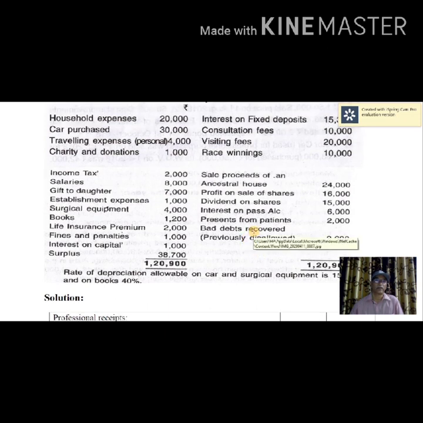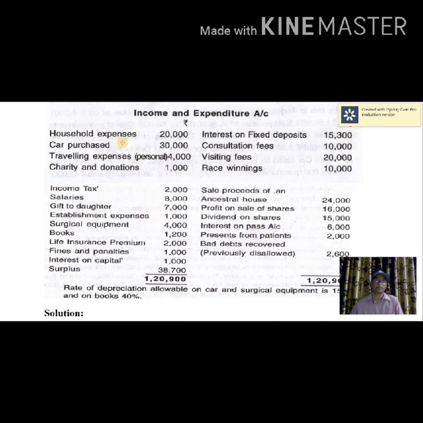Now look at professional expenses. Household expenses are not to be taken here. Car purchase as such is not allowed, but depreciation on it has to be considered, at the rate of 15%. Traveling expenses are clearly given as for personal purpose, therefore not considered. Charity and donations are not considered. Income tax is a personal expense. Salaries, maybe to the staff, are a professional expense.